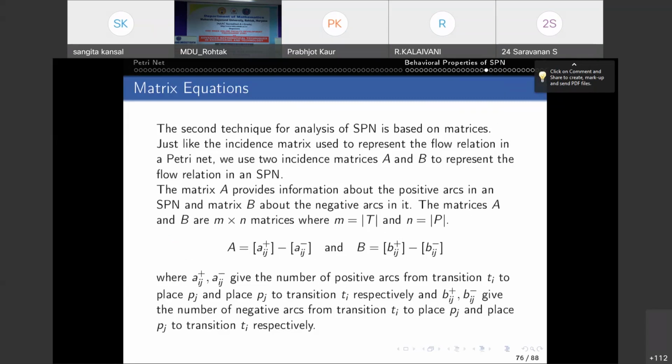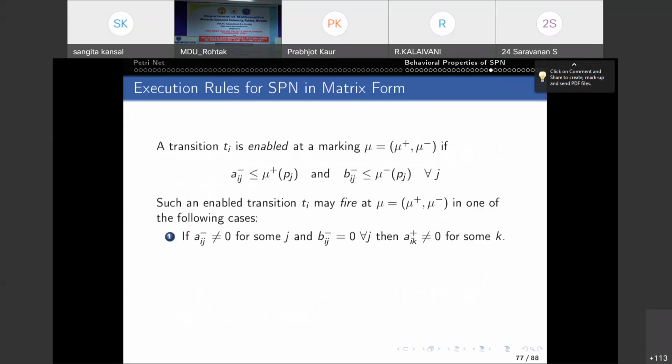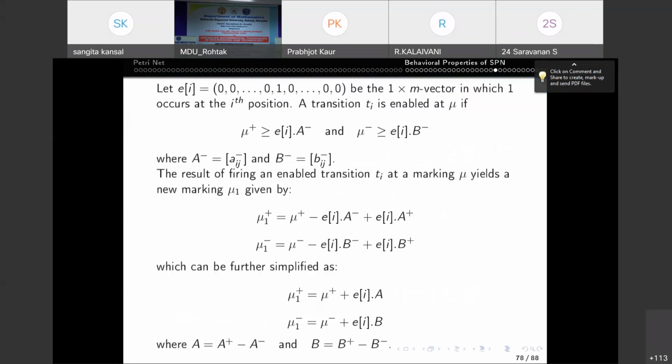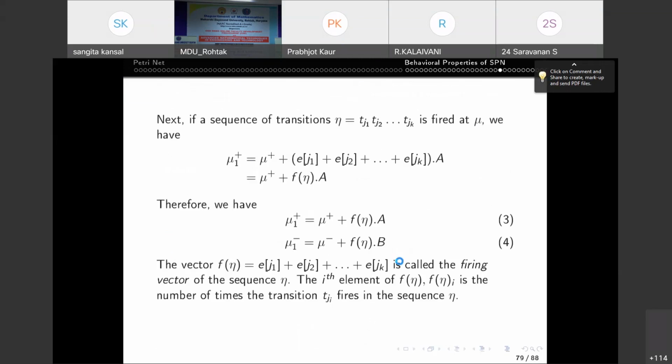And here also, by using matrix equations, we can analyze the Petri net, right? Just in case, here you have written mu1 plus is equal to mu plus and so on. Here we have taken mu1 as a 1 cross n matrix, right? And similarly, I minus and I plus are considered in matrix form, as P cross T matrices. So we'll get the matrix form of the firing and enabling rule.